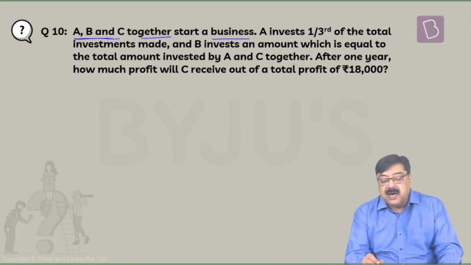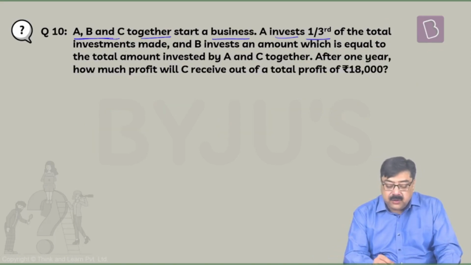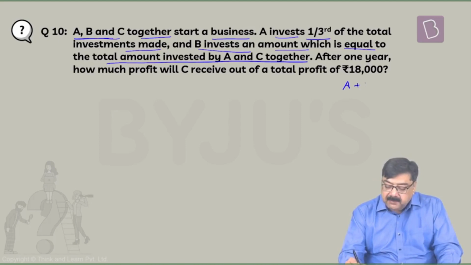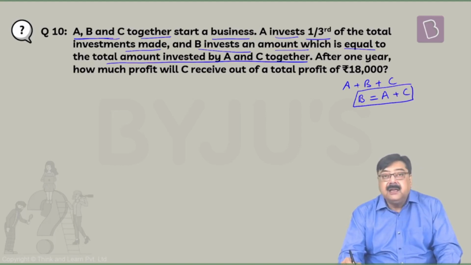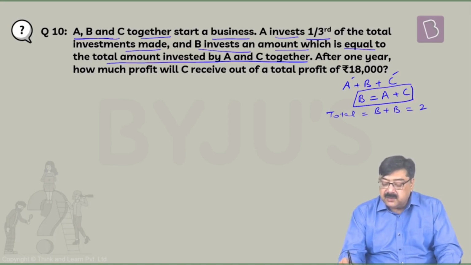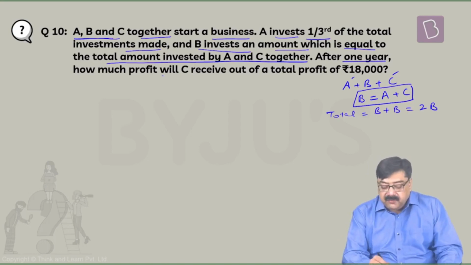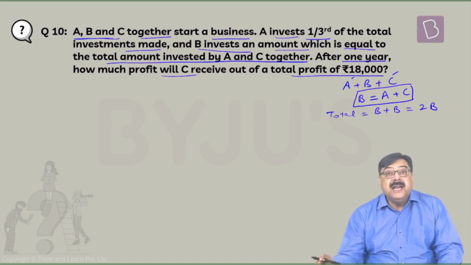Alright, A, B and C together start a business. A invests 1/3 of the total investments made. And B invests an amount which is equal to the total amount invested by A and C together. So the total investment here is A plus B plus C, which is nothing but B plus B, which is twice of B. So B anyhow is investing half of the amount. So after 1 year, how much profit will C receive out of a total profit of rupees 18,000?